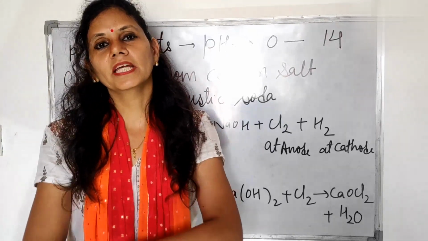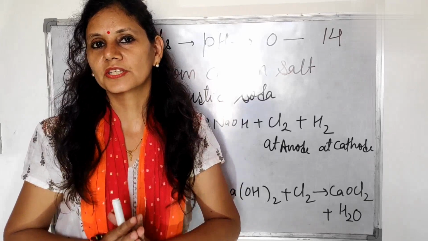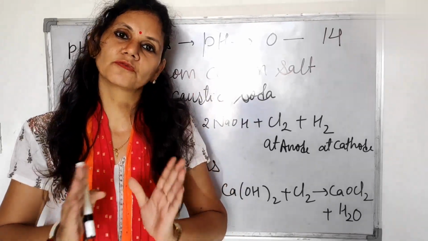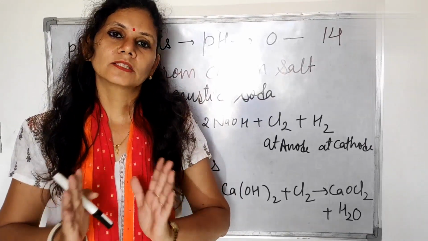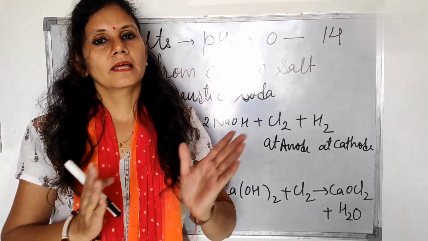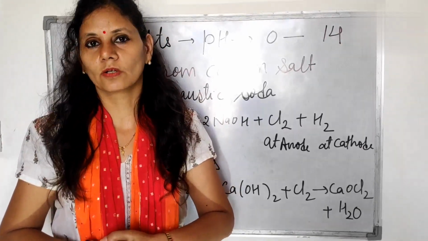Salts are the combination of acids and bases. How do salts form? By the combination of acids and bases. Means from a salt we can detect the acid and base. Salts can be of three types. They may be neutral, they may be acidic, and they may be basic also.